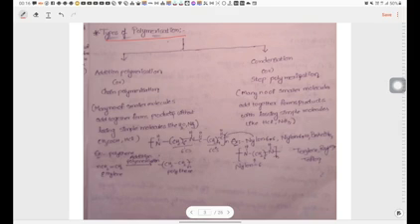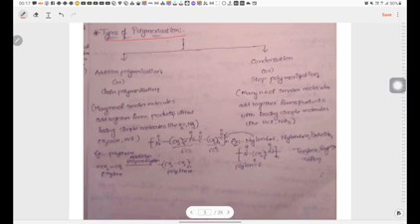The preparation of a polymer by the combination of many number of monomers together is called polymerization. Simply, the process of preparation of polymer is called polymerization. The polymerization is classified into two types basically.